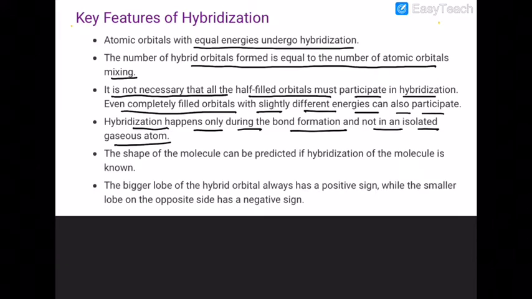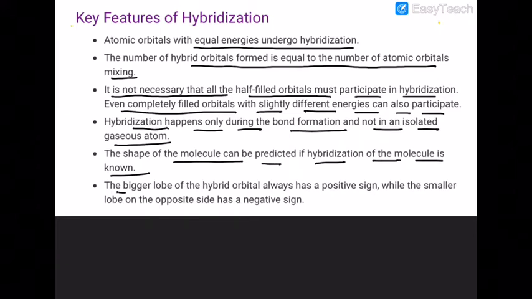The shape of the molecule can be predicted if the hybridization of the molecule is known. It means hybridization and shape of the molecule are closely related. Closely related means that the shape of the hybrid orbital will be the shape of the molecule. Why? Because hybrid lobes are directed at a particular angle in three-dimensional space.